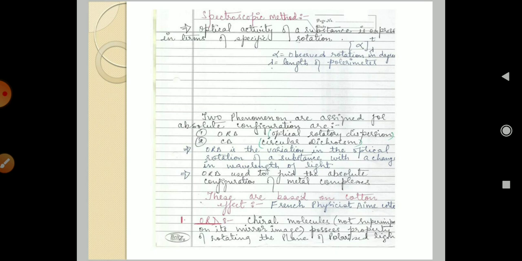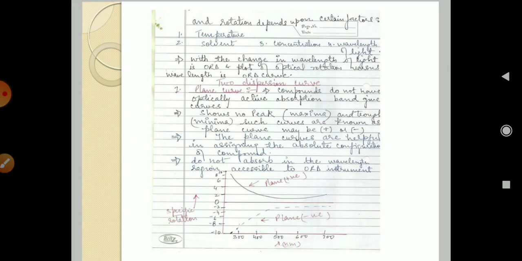A chiral molecule, which is not superimposable on its mirror image, possesses the property of rotating the plane of polarized light, and the rotation depends upon certain factors: temperature, solvent, concentration and wavelength of light. With the change in wavelength, the plot of optical rotation versus wavelength is the ORD curve. There are two curves. You can see the plane curve.